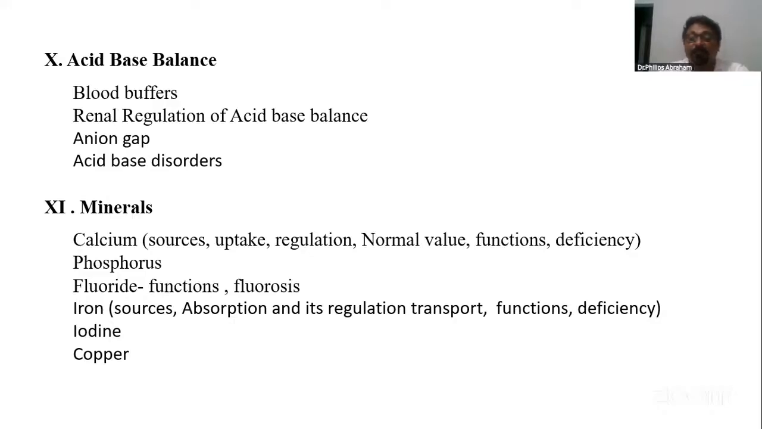Then minerals. Important questions are, of course, calcium. One repeated question is calcium. What's the normal level of blood calcium? How is it maintained? I'll be telling about that. Another short note that has been asked is about iron absorption. I'll say it's important at that time. That also I'll be explaining. Fluorosis has been asked once or twice. Copper, in that Wilson disease has been asked once. So these are some questions that have been asked in minerals.